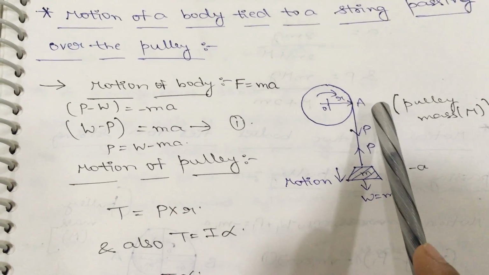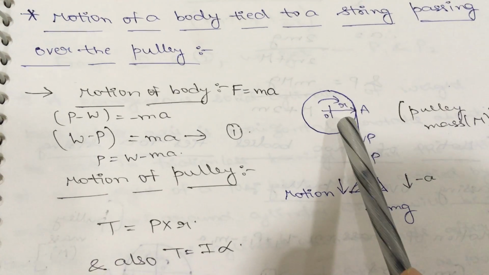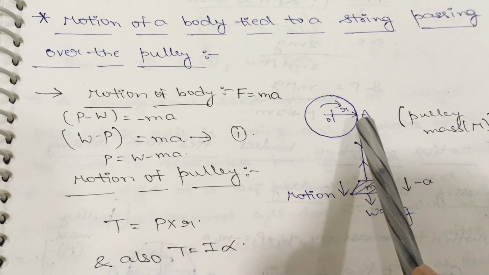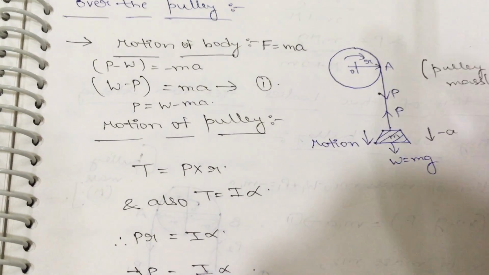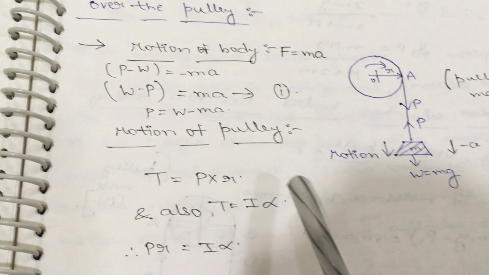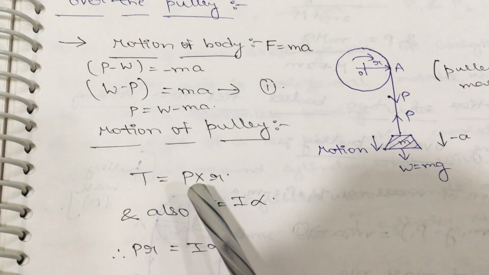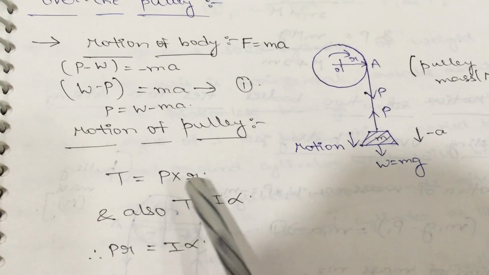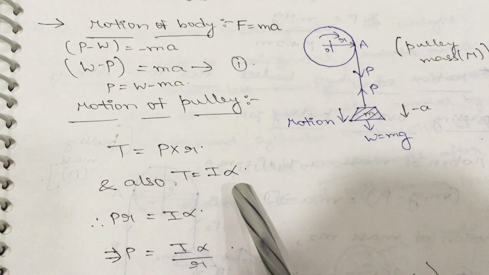Now consider the motion of the pulley. As this is rotary motion, from the rotation effect, the turning effect, you will get the torque concept. And we all know that two torque formulas are: torque is equal to force into perpendicular distance, where force is nothing but the P force, so P into R; and the second formula for torque is I into alpha.